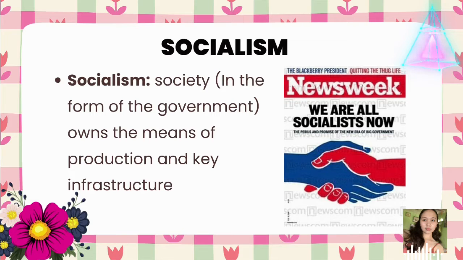Socialism. Society in the form of the government owns the means of production and key infrastructure. So, socialism, broadly speaking, is a political and economic system in which property and the means of production are owned in common, typically controlled by the state or the government.